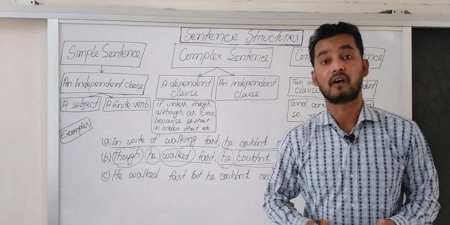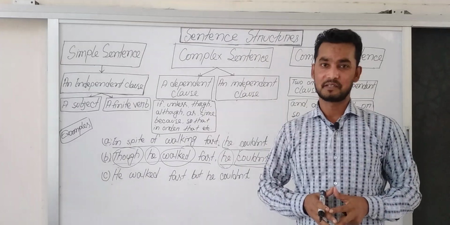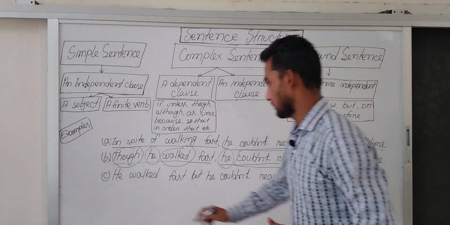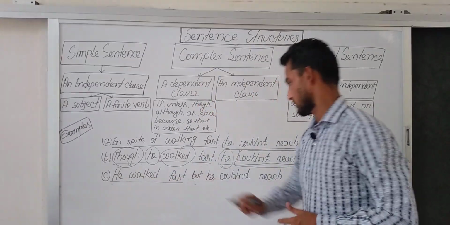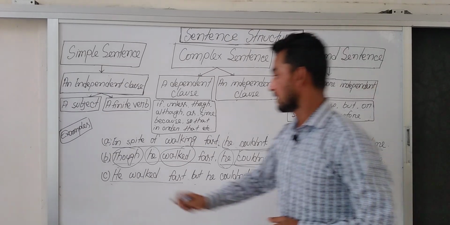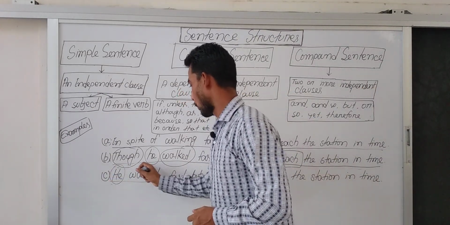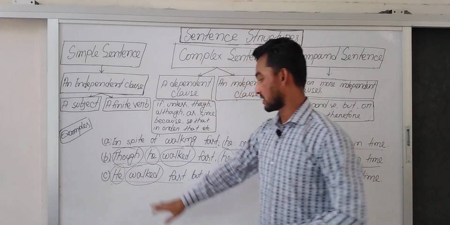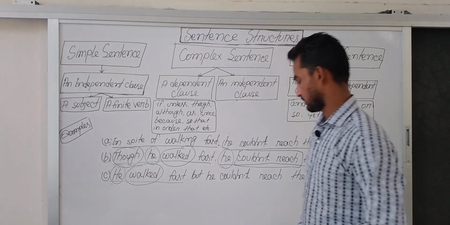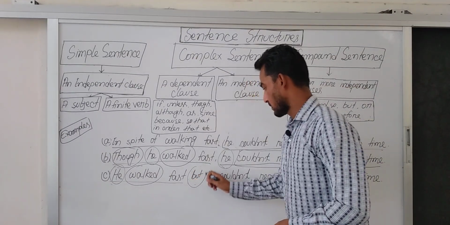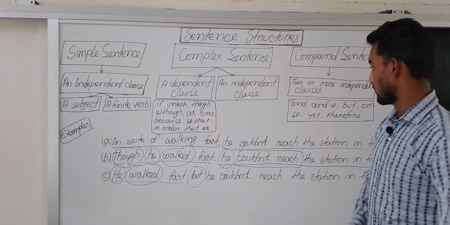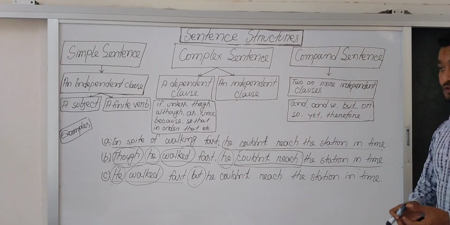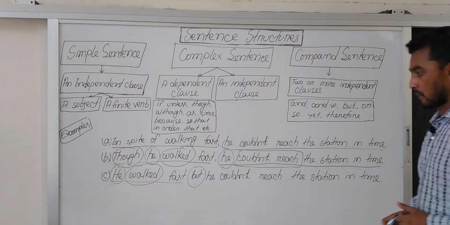How can we identify a compound sentence, dear students? Look at the sentence carefully. He walked fast. This is a clause. He is a subject, walked is a finite verb. So, as there is a subject and a finite verb, we can call it a clause. In the middle of the sentence, we find but. It is a coordinating conjunction that works to join both the clauses.